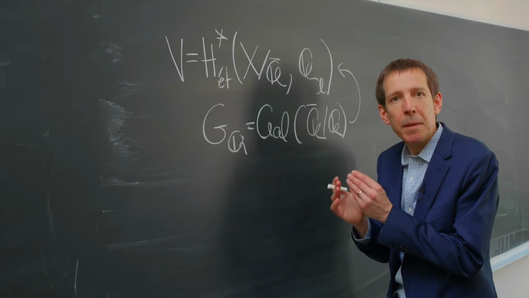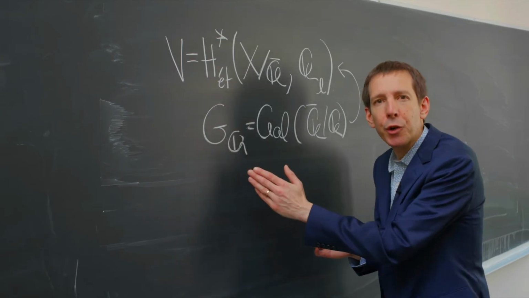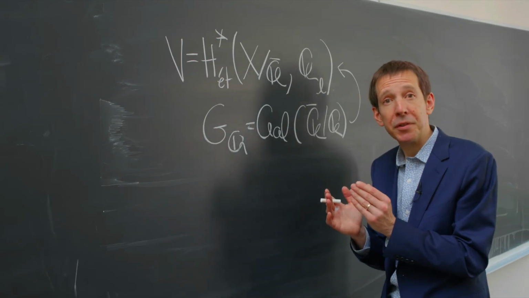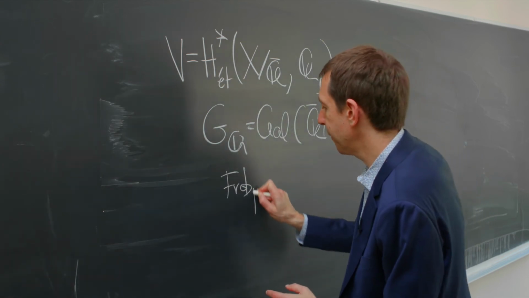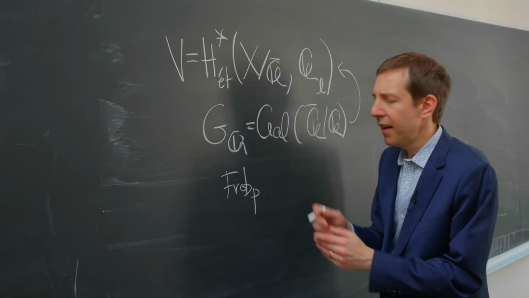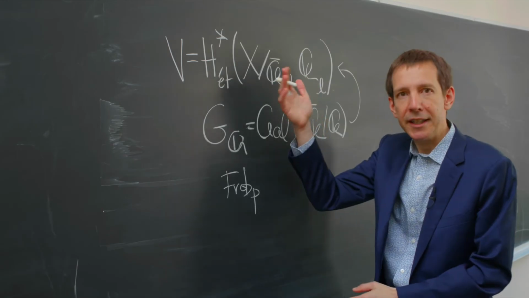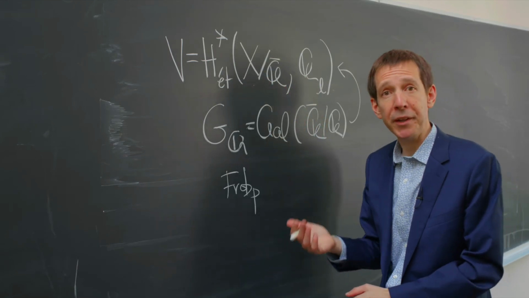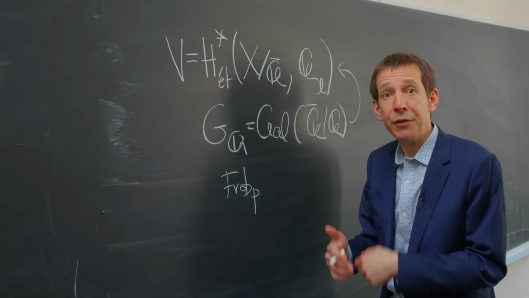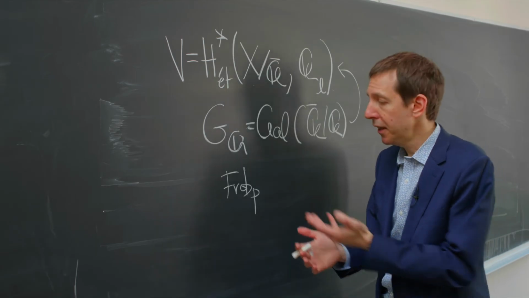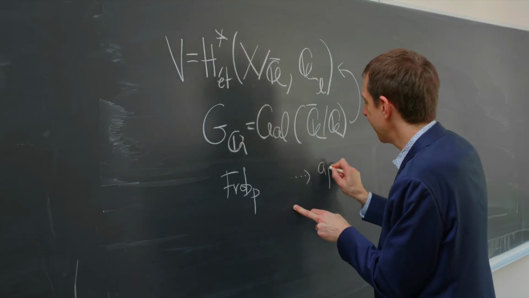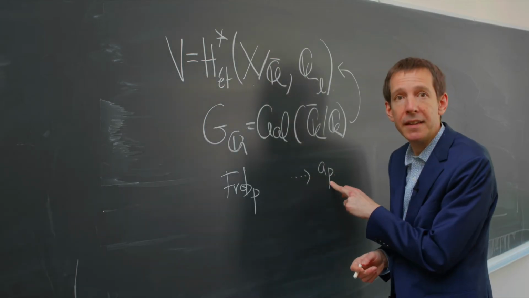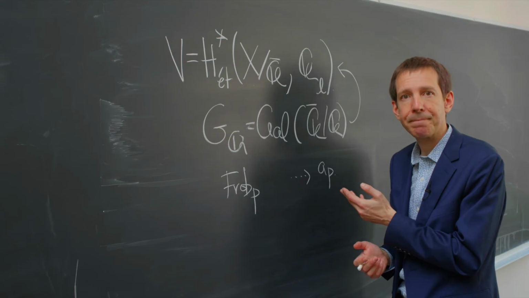Now for every prime number p, the Galois group has a special element called the Frobenius element, Frobenius p. This element acts linearly on the finite dimensional vector space V, and if you take the trace of the linear map, you get back a number which is exactly the number a_p coming from the point counts.